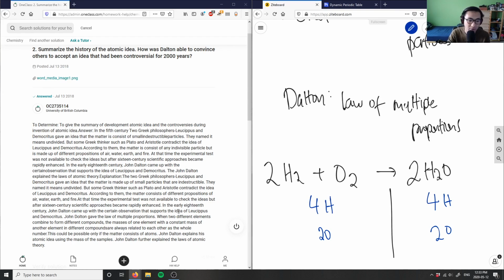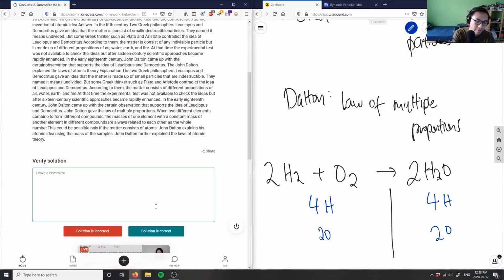So again, it's only when two different elements combine to form different compounds, such as water, that the masses of one element with a constant mass are related to each other as a whole number. In this case, this is a 2, and this is a 2 as well. So the solution is correct. It's kind of incomplete, but I'm just going to give it to them. Solution is correct.